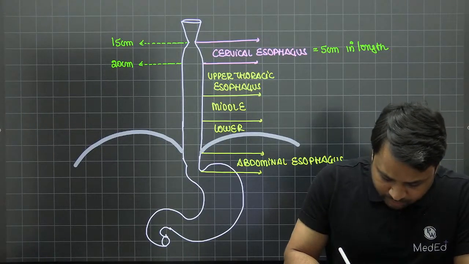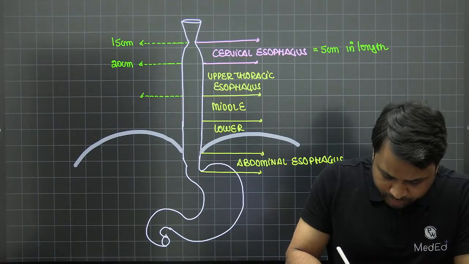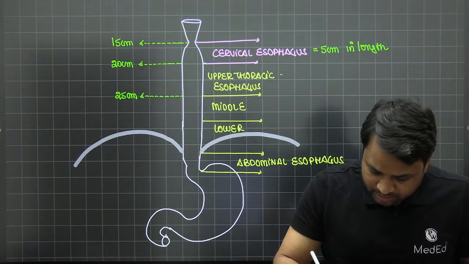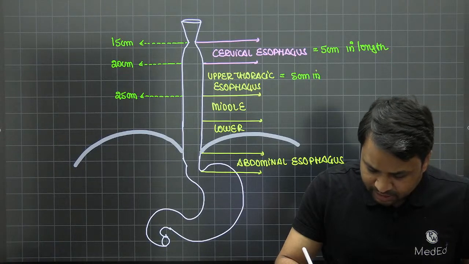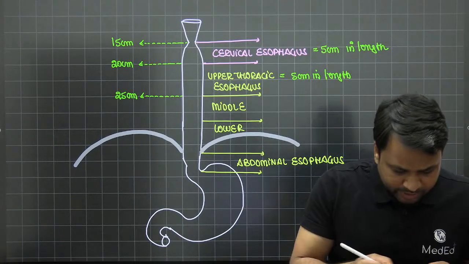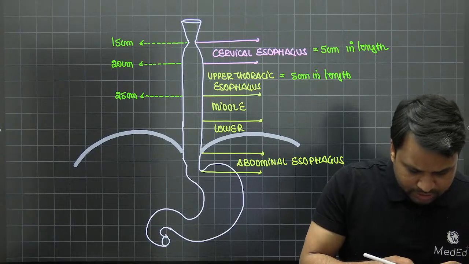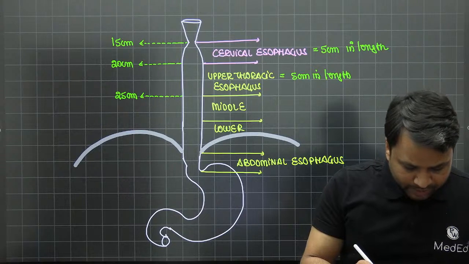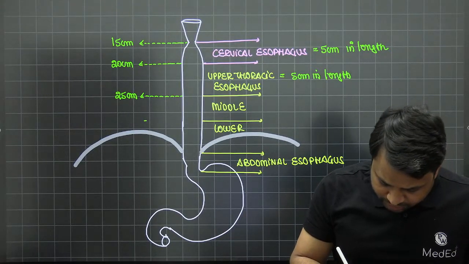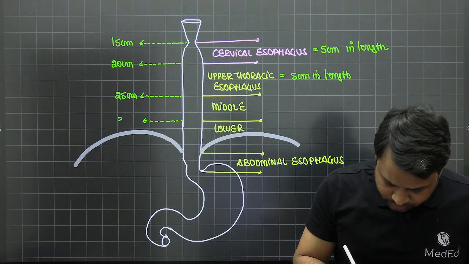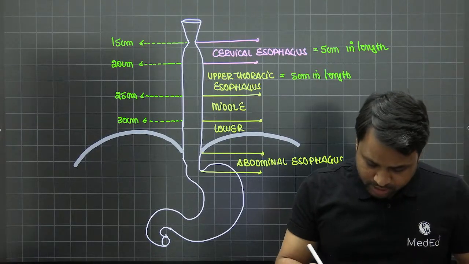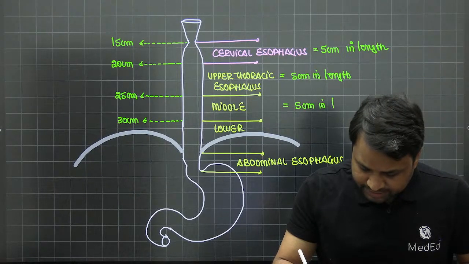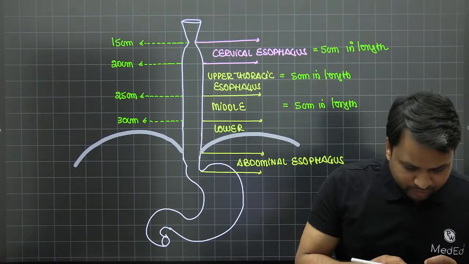Now, from the 20 centimeter mark, your upper thoracic esophagus starts. The upper thoracic esophagus will end at a 25 centimeter mark. This is also going to be 5 centimeters in length. From 25, this is your 30 centimeter mark. So this is your middle thoracic esophagus. This is also going to be 5 centimeters in length.